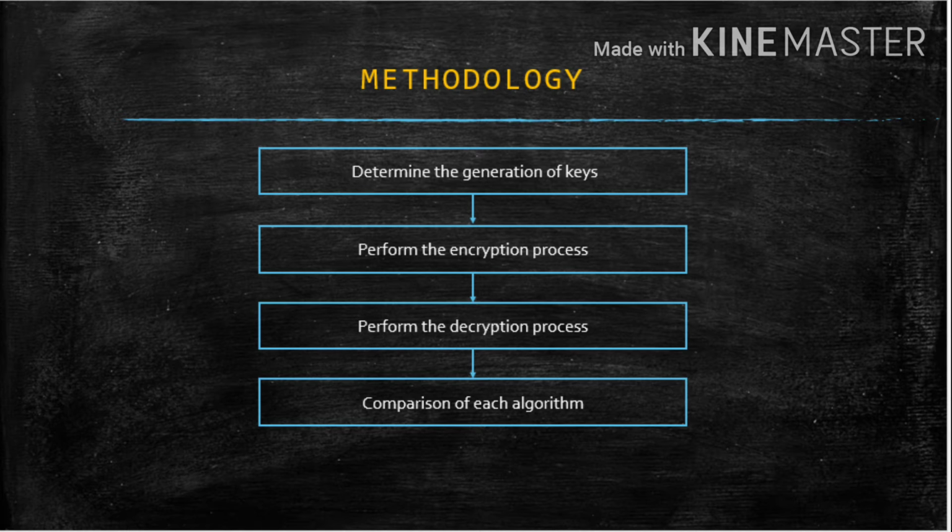Step 3. Perform the decryption process on each algorithm by re-entering the private key and ciphertext of the encryption results to be decrypted again. Step 4. Make a comparison in terms of the fastest execution time of each encryption or decryption algorithm.